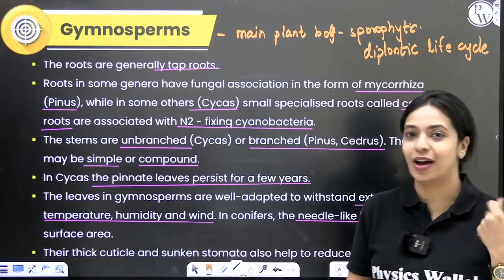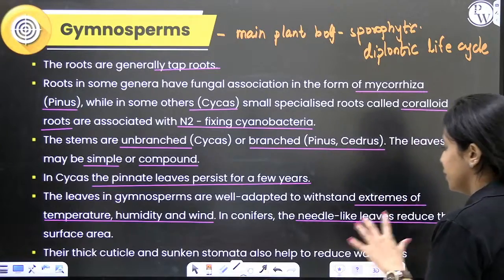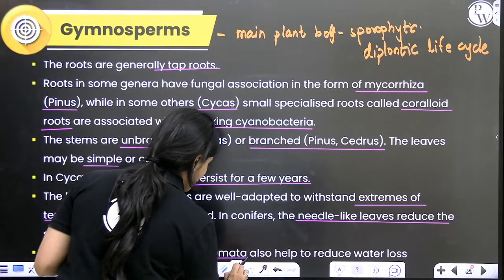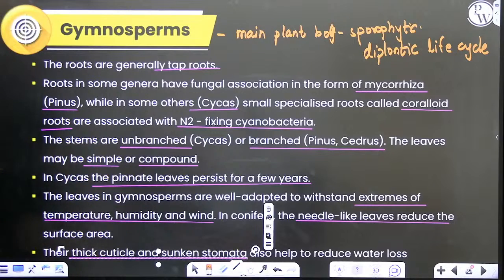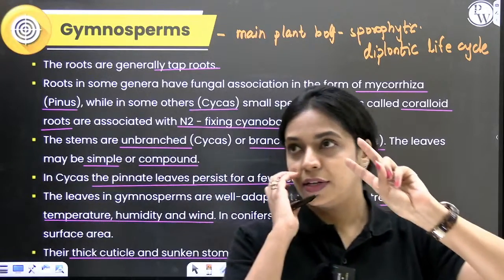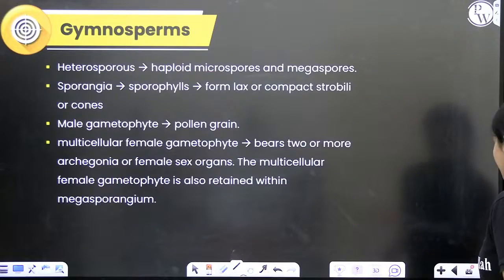Okay, in ginkgo you have fan-shaped, bilobed, heart-shaped leaves, correct? Another adaptation is they will have very thick cuticle and sunken stomata. That will also help in reducing the rate of transpiration. So these are a couple of important points that you should remember. Over here we've spoken about 3 examples, Cycas and Pinus and Cedrus. You should remember all of them. Okay.